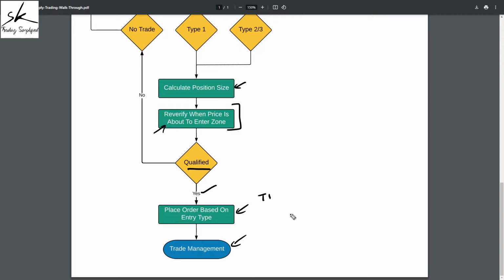And once your order has been executed, the last step will be trade management, where step 1 is 1:1. We make it a break even trade. And after that, if you get the opportunity to trail onto it, we start using our trailing stop loss. So this is how we plan trades, very mechanically, very rule based.